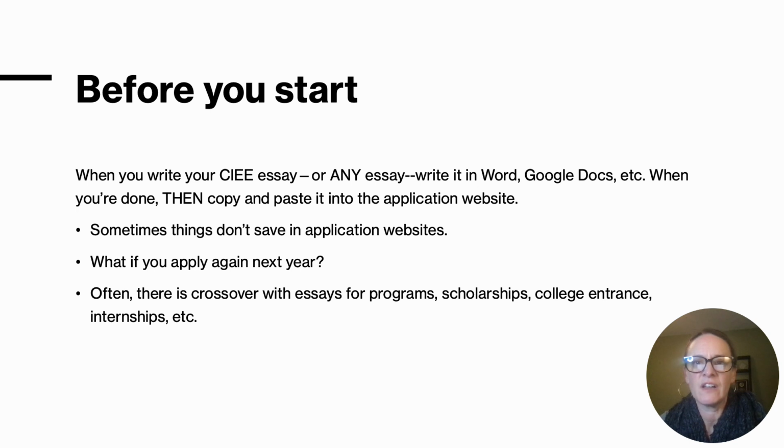Lastly, there is often a lot of crossover with essays for a lot of different things. So in this essay, you are writing about extracurriculars that you have. It's entirely possible that when you write an application for college acceptance and admissions essay, you might also have to write about extracurriculars. So you don't want to have to reinvent the wheel. You just go back to the document that you saved with your CIEE extracurricular essay and then modify it to fit whatever the new essay requirements are.